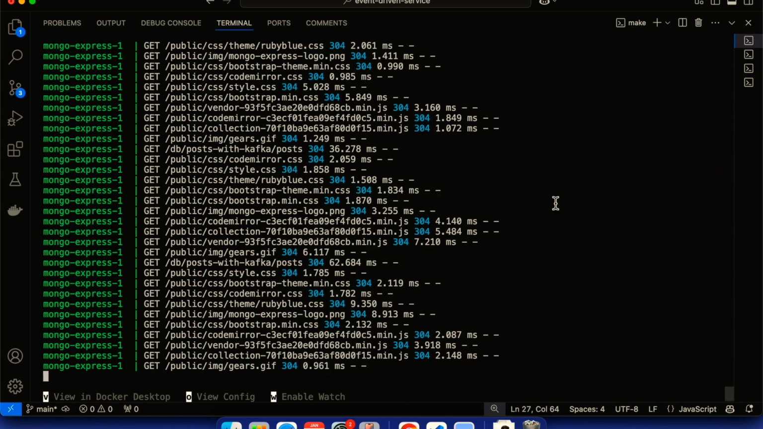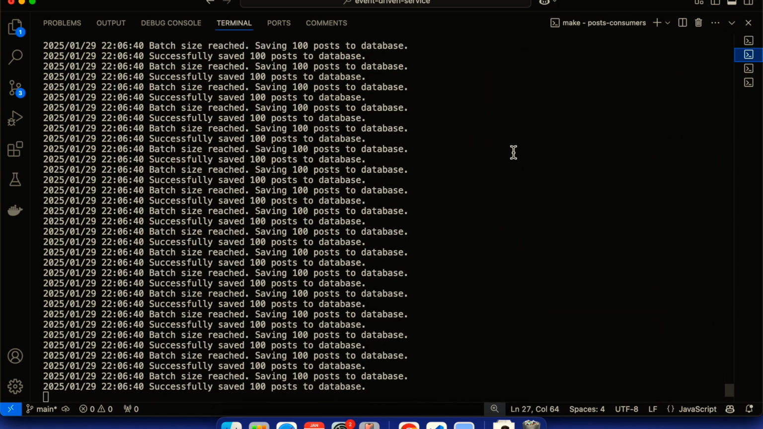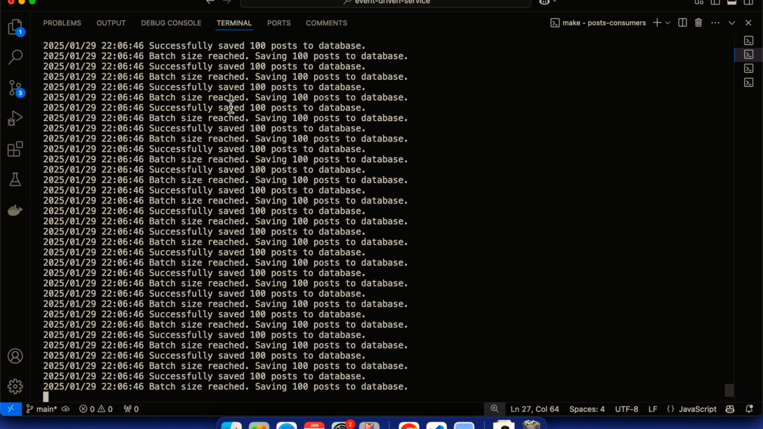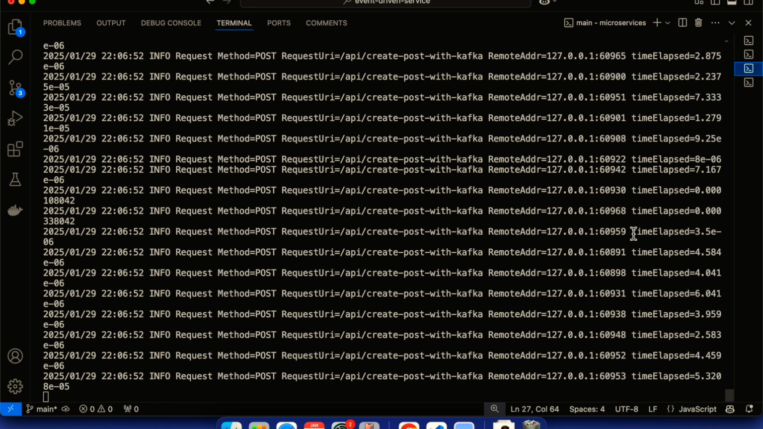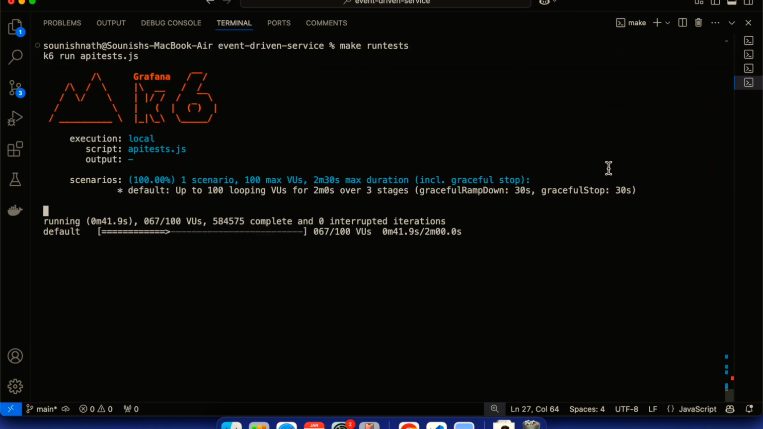And if I look at my Docker logs also, it's pretty fine. And if I look at this particular consumer layer, that's the Kafka reader, there are so many posts getting saved here and there. So the system is running fine over here. Let's wait till the test runs.